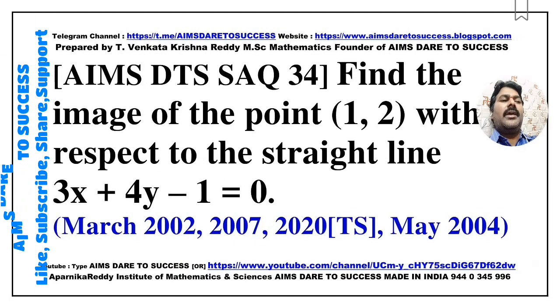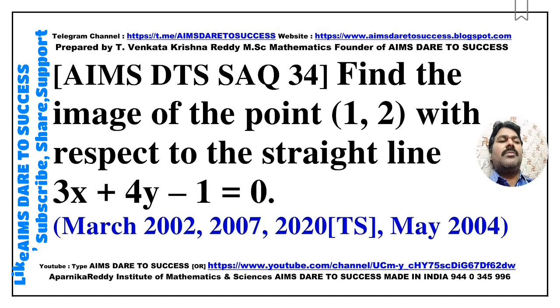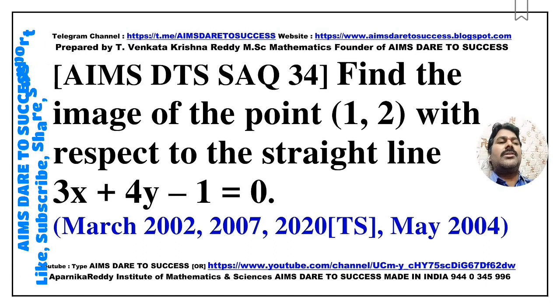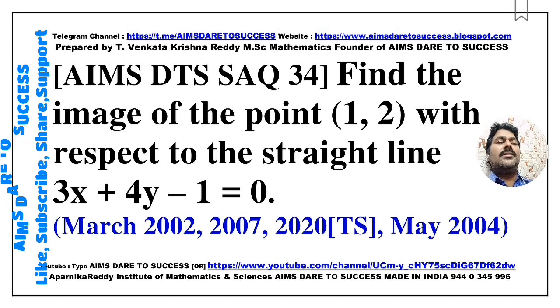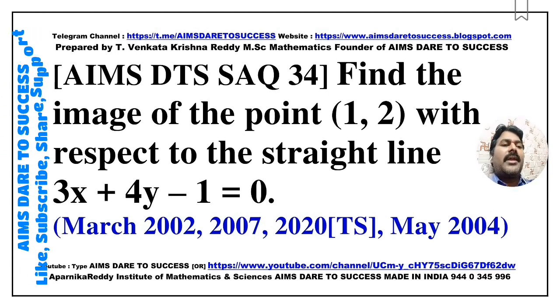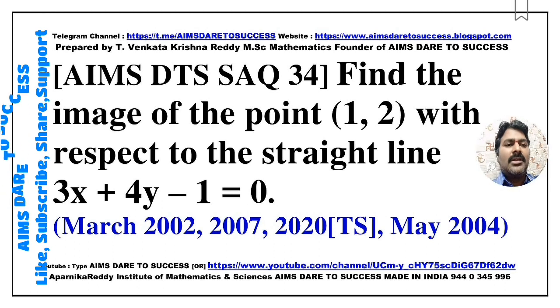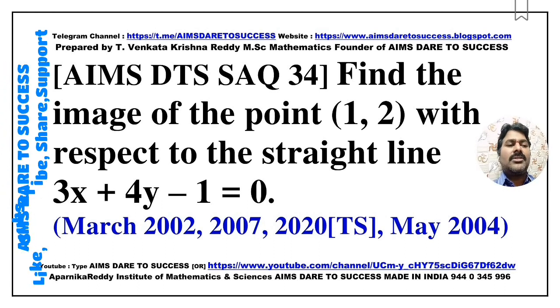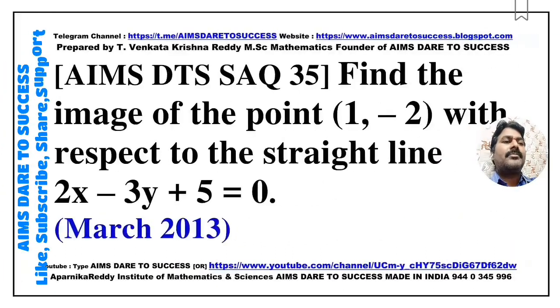Next, SAQ 34. Find the image of the point (1, 2) with respect to the straight line 3x + 4y - 1 = 0. The image of a point question has already come. So you can use that and practice. It is also a very important VIP question. This question came from March 2002, March 2007, March 2020 Telangana, May 2004. Practice more.